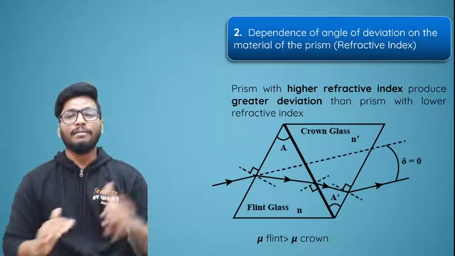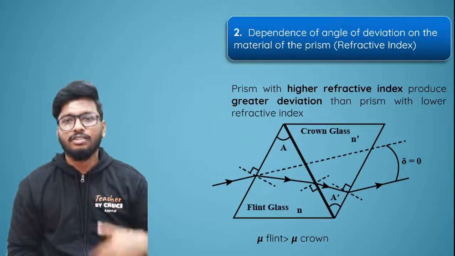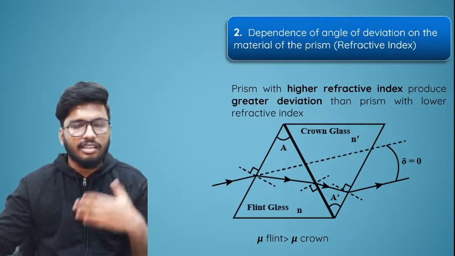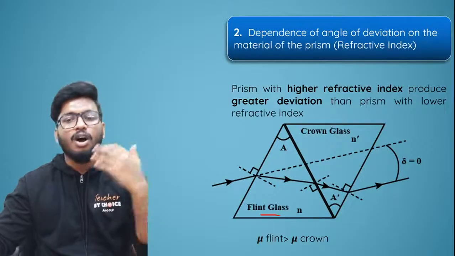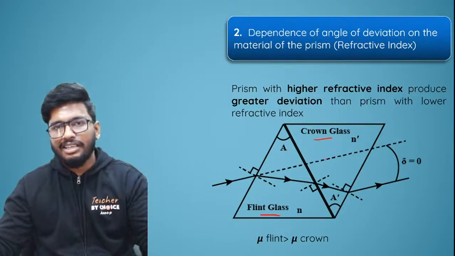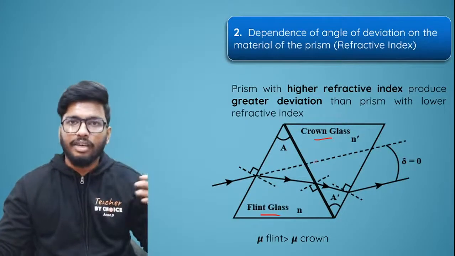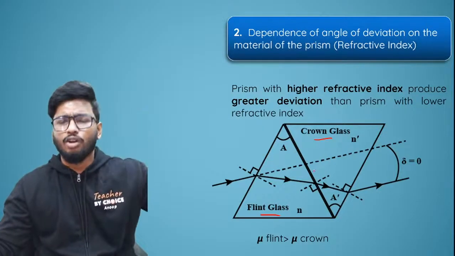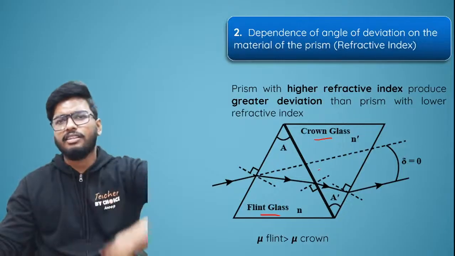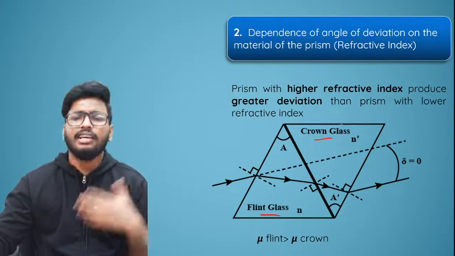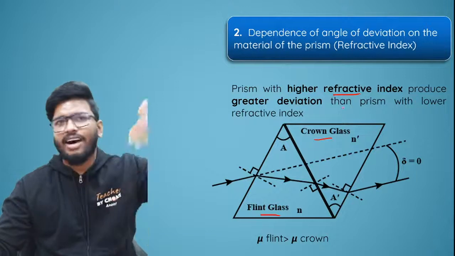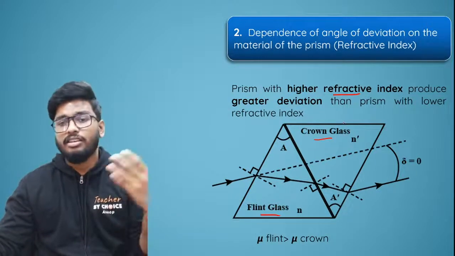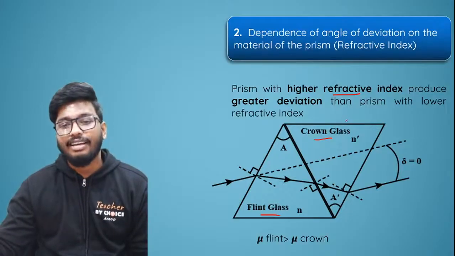So anyways, that is the first factor. The second factor that the angle of deviation depends on is the prism itself, that is, the type of material that you have. The type of material matters. If you talk about flint glass or crown glass, depending on the material, the angle of deviation would also be different. If the density of the medium is more, then the angle of deviation is going to be more. If the density is less, then the angle of deviation is going to be less. In other words, if the density is more, we'll have a higher refractive index, which means greater deviation. Lesser refractive index means lesser deviation. This is one more factor it depends on.